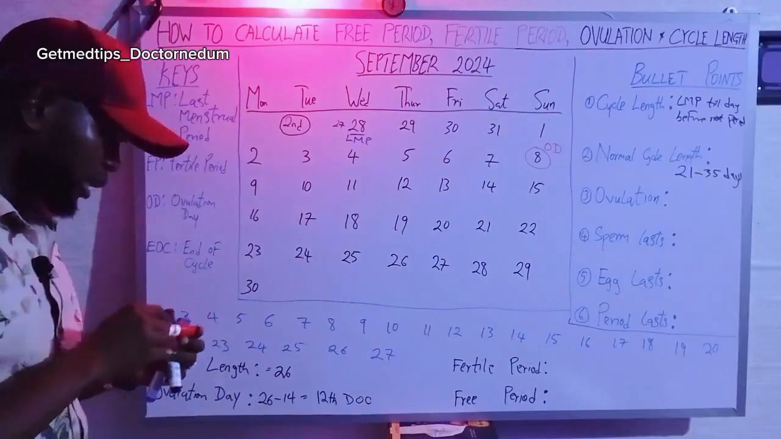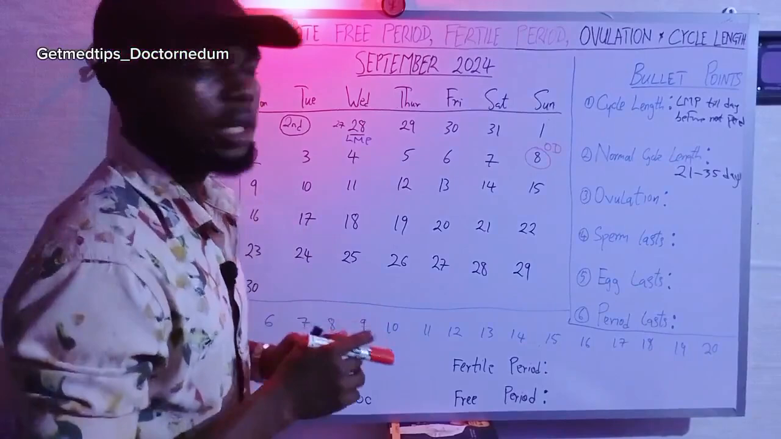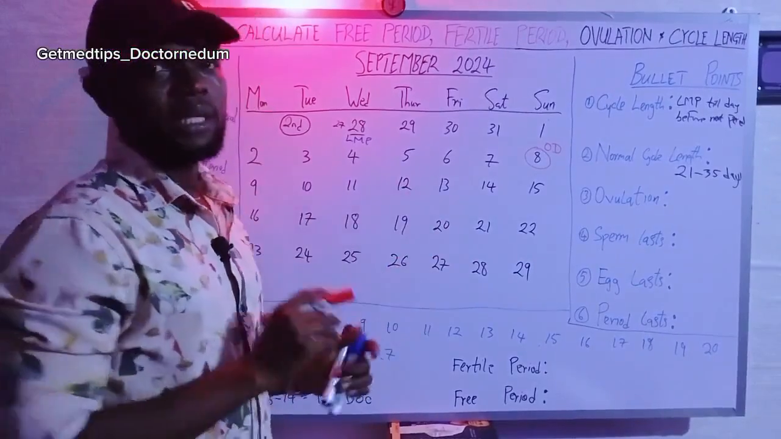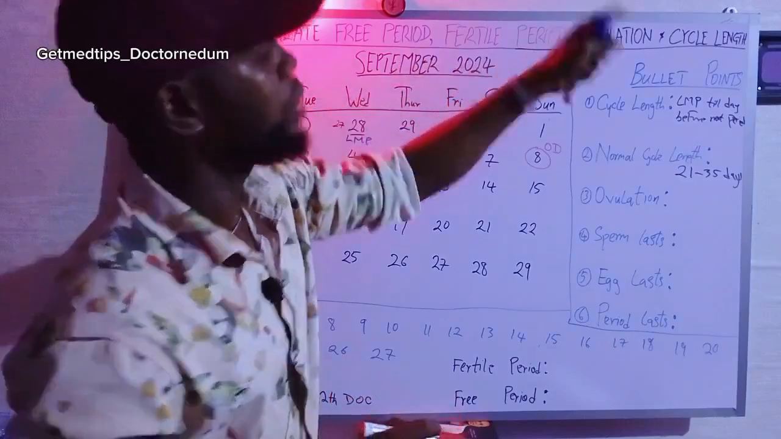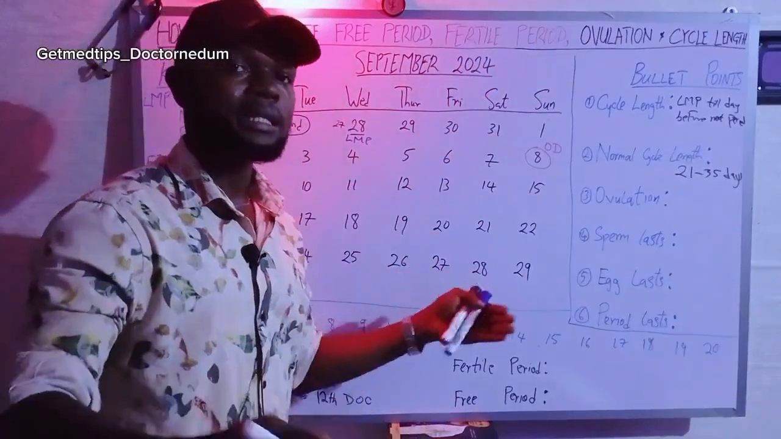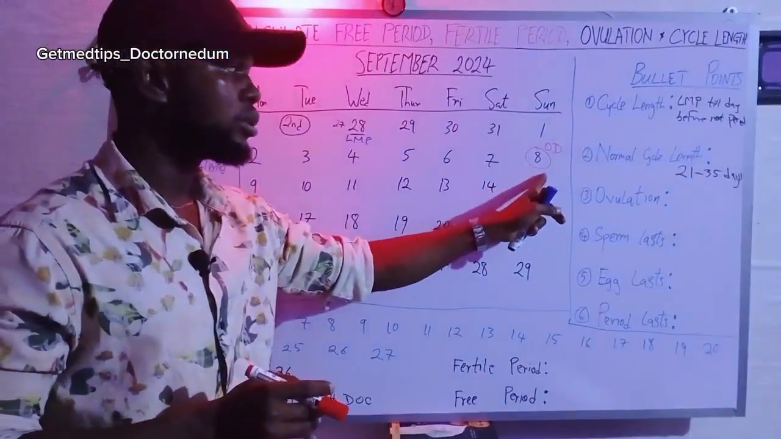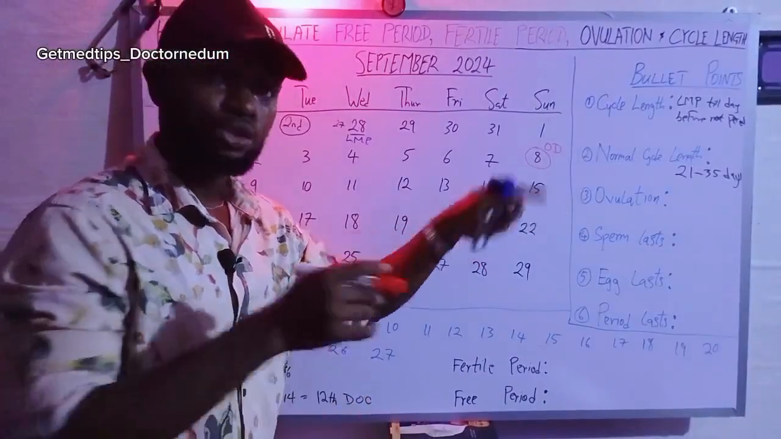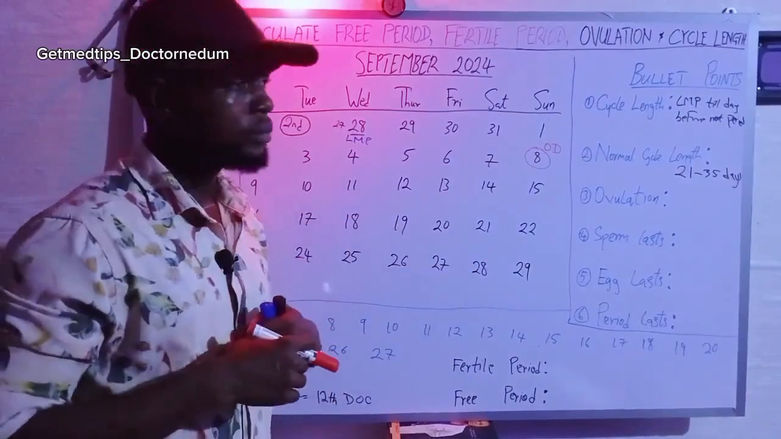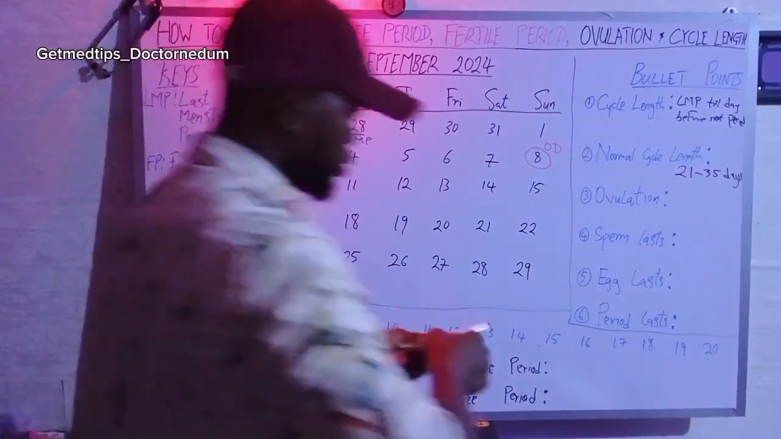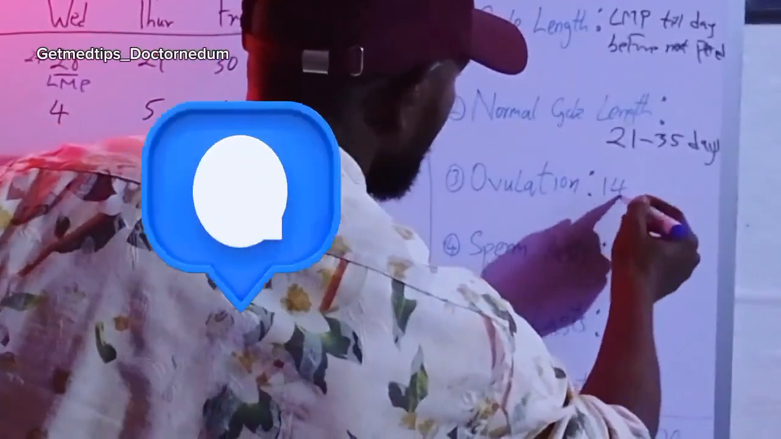Now that ovulation day is the most fertile day. Okay, ovulation day is the most fertile day. All right, so we are coming to finding the fertile period, that is other days that are fertile, not only the ovulation day, because this is the most fertile day, the day the egg drops, that is ovulation, the day the woman releases her egg from the ovary.